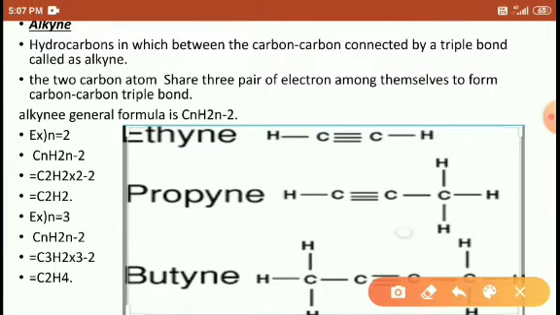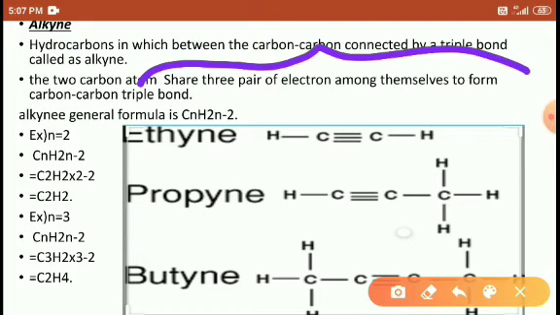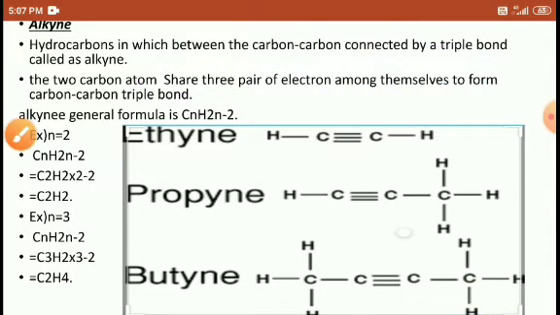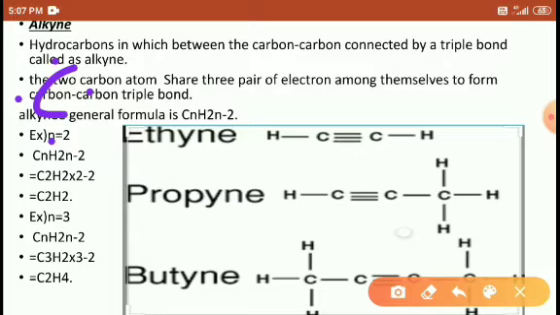Alkyne: a hydrocarbon in which carbon-carbon atoms are connected by a triple bond is called an alkyne. So two carbon atoms share three pairs of electrons among themselves. How? Look at here. 1, 2, 3, 4. 1, 2, 3, 4.